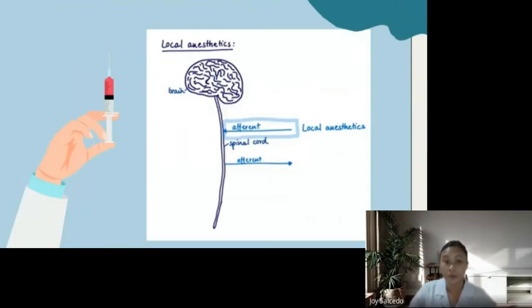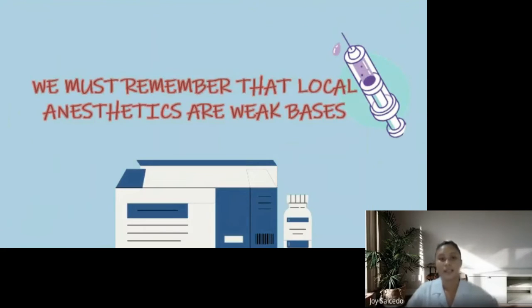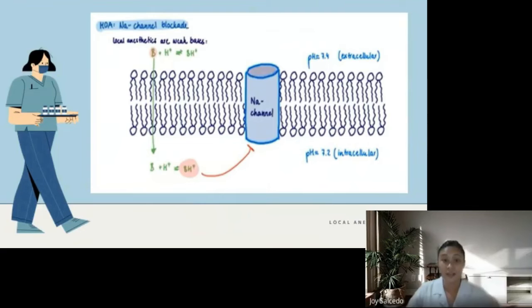So let's move on to the mechanism of action. We already know that local anesthetics block and numb neurons locally. They work mainly on the afferent neurons so that they prevent pain signaling from getting to the central nervous system, so that you feel pain. We must remember that local anesthetics are weak bases. So how do local anesthetics work? How do they numb the neurons? They act by blocking the sodium channels.